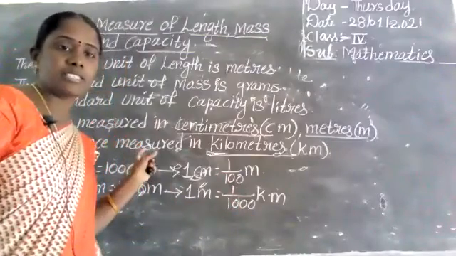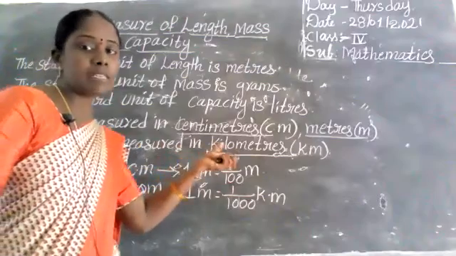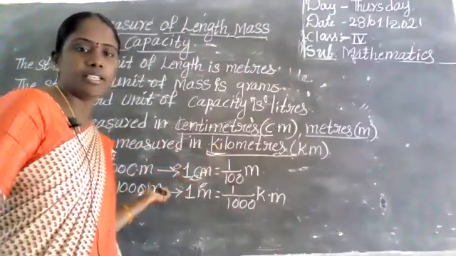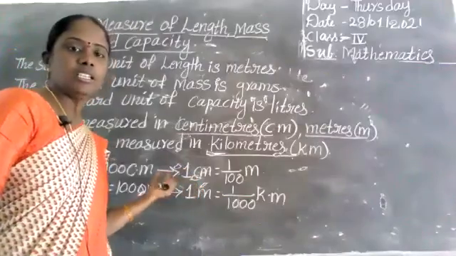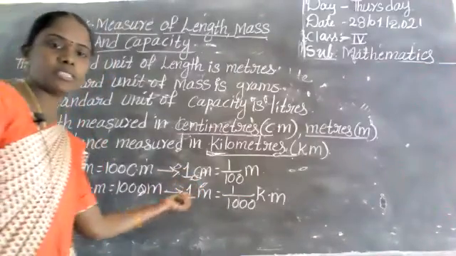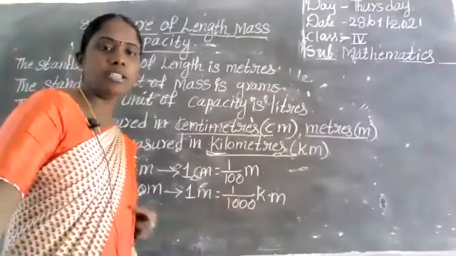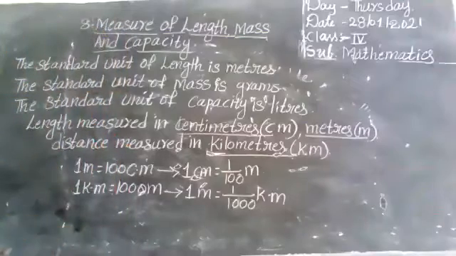In the decimals unit we learned this one already. 1 centimeter equals how many meters, 1 meter equals how many centimeters. 1 kilometer equals how many meters, and how many meters equal how many kilometers, we learned that one.